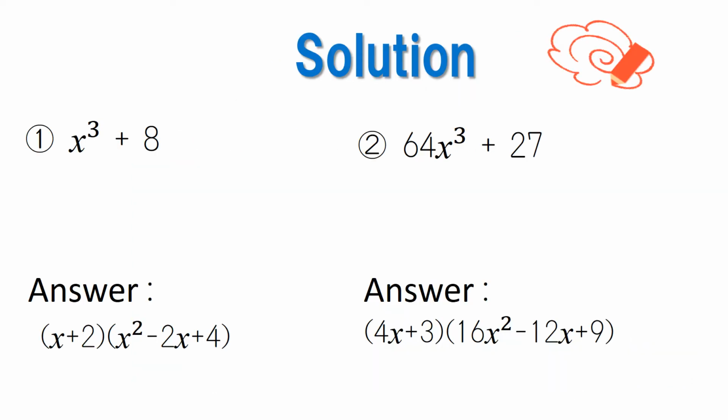Now let's check our answers. The answer to number 1 is (x plus 2)(x squared minus 2x plus 4). The answer to number 2 is (4x plus 3)(16x squared minus 12x plus 9). Were you able to answer both questions correctly?